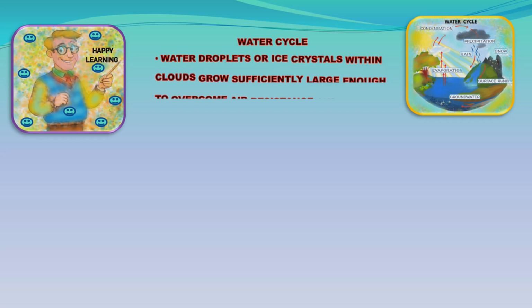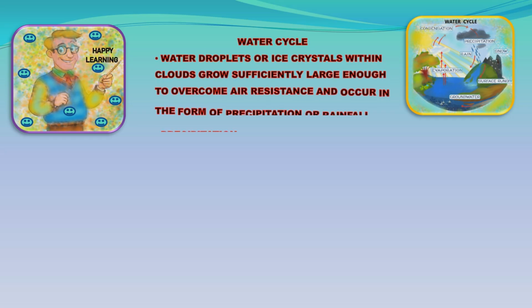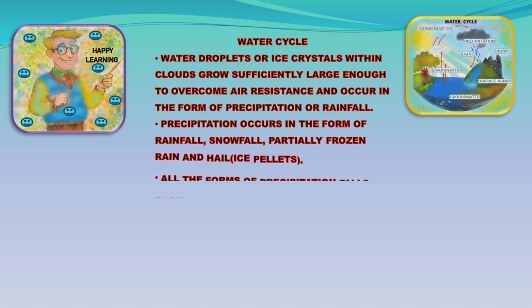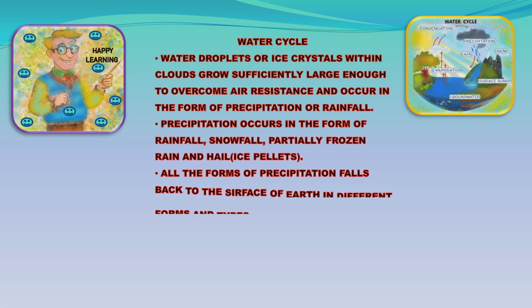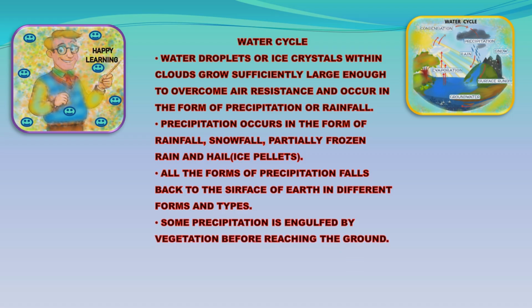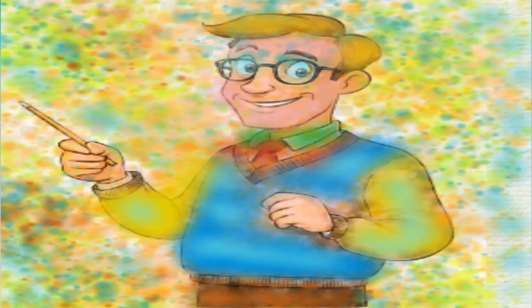Water droplets or ice crystals within clouds grow sufficiently large to overcome air resistance and fall in the form of precipitation or rainfall. Precipitation occurs in the form of rainfall, snowfall, partially frozen rain, and hail as ice pellets. All the forms of precipitation fall back to the surface of Earth in different forms and types.